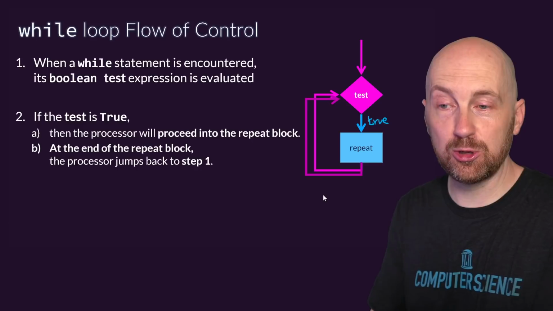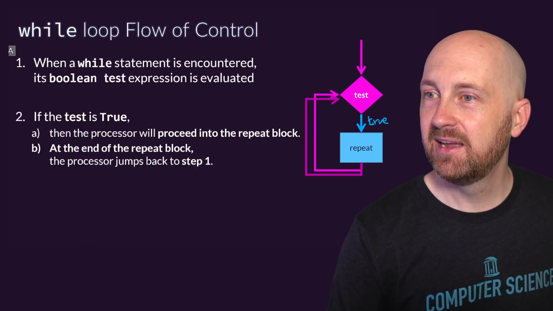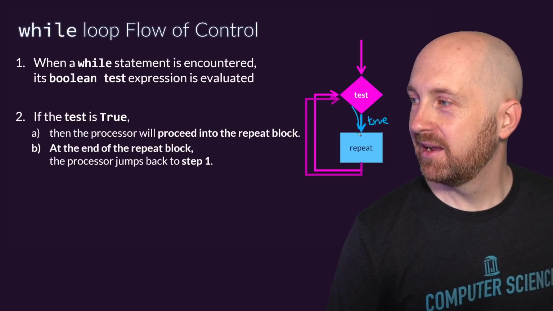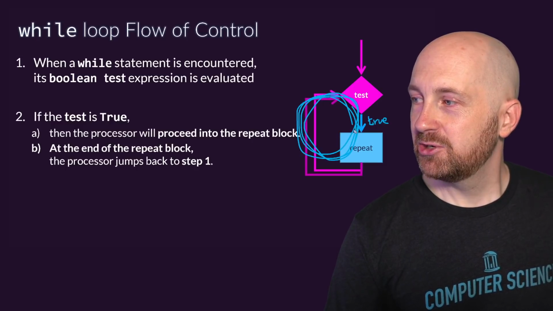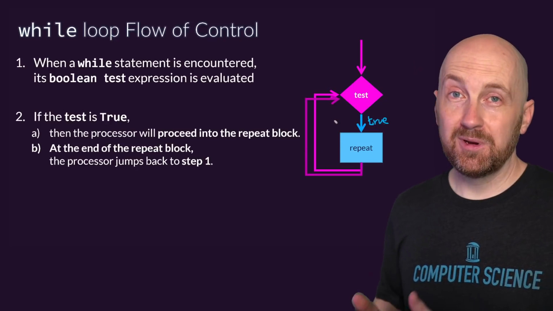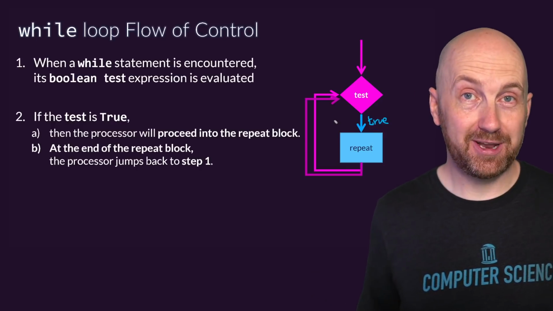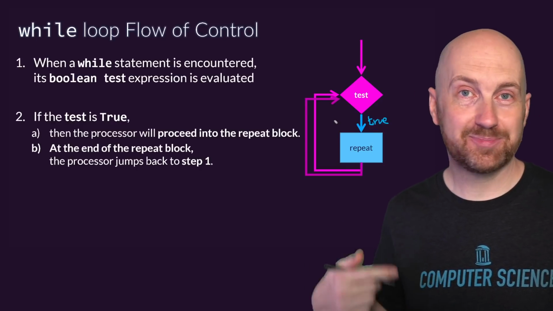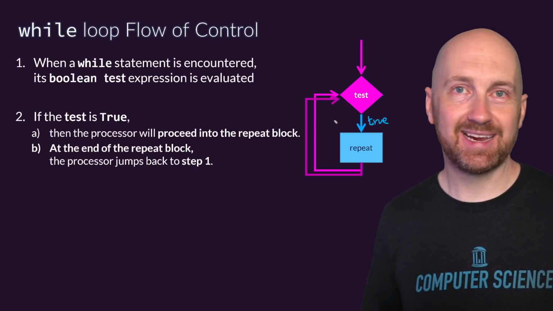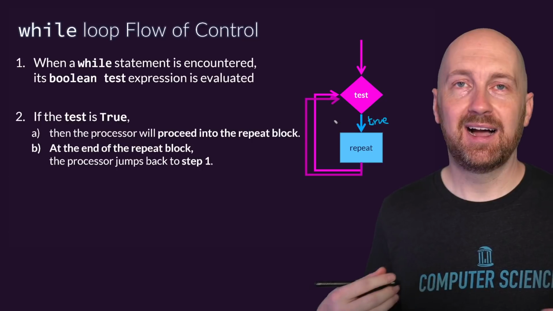So this is where our looping comes into play. This is what we mean when we have a loop. And you'll see that there's even a visual loop going on, right? This can happen hundreds of thousands, millions of times over. But at some point, we really need that test to become false, right? Otherwise, we'll have what's called an infinite loop, and our program will never complete. Your computer's processor will just be spinning and spinning and heating up, and you'll start to hear your fans kick in, and we don't want that.